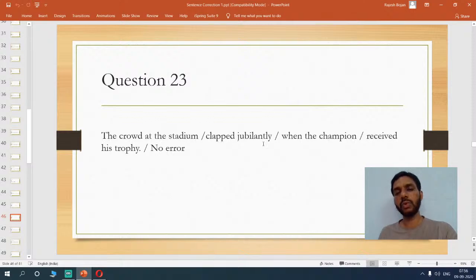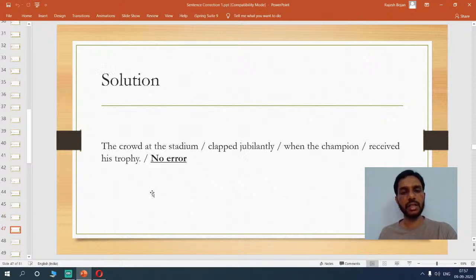So they were clapping very jubilantly when the champion received his trophy. Okay, now we are talking about a past action, so nothing seems to be a problem here. So when the champion received his trophy, the crowd at the stadium clapped jubilantly. Now everything seems to be fine, so there shouldn't be any error. Yes? Okay, as you see, there is no error.